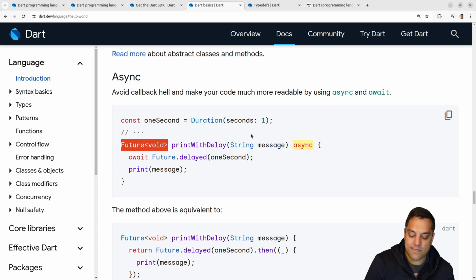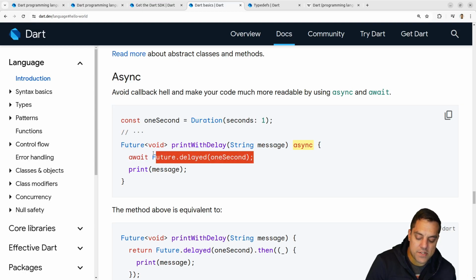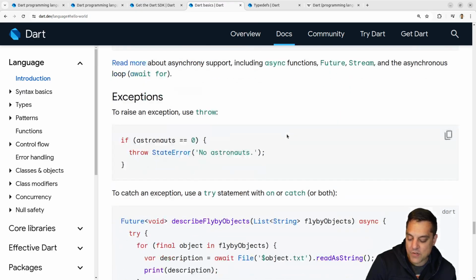That's sort of, in C++ we have promises and futures here. But yeah, this is the same idea. You're awaiting, and then your future is to get, I guess, in 1 second. I wonder if this just returns a future void object, I guess, and then printing the message. Anyways, there's async await here, which is cool. That's good.